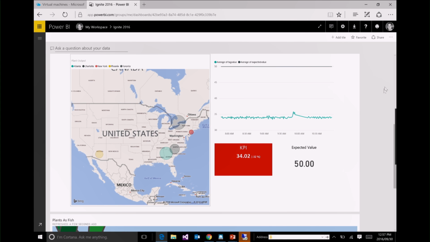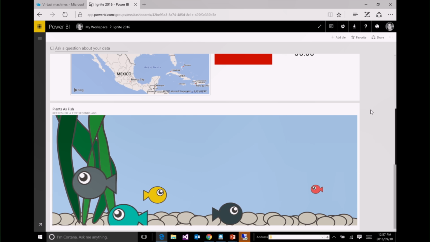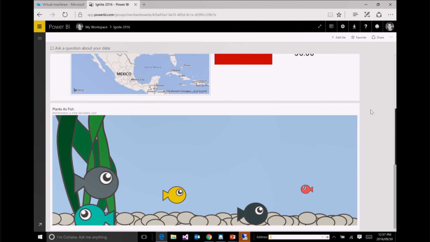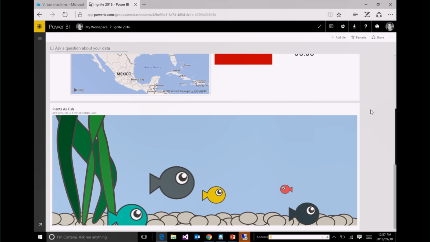Now another thing, and this is more of a fun thing, but our business users got a kick out of it, is that everyone interprets data differently. Some people are very visual, some people want to see tables, some want to see a specific type of chart.